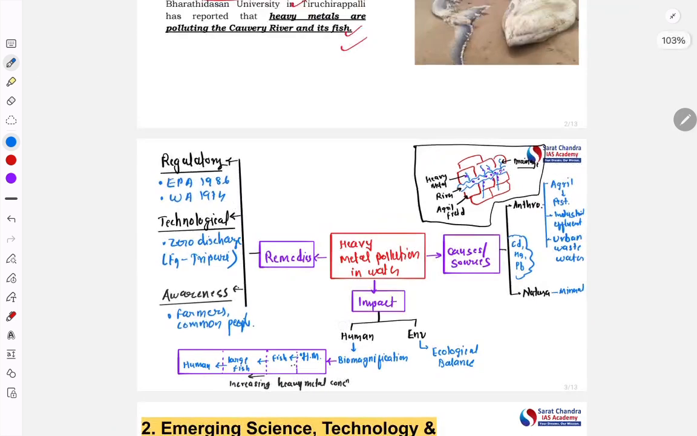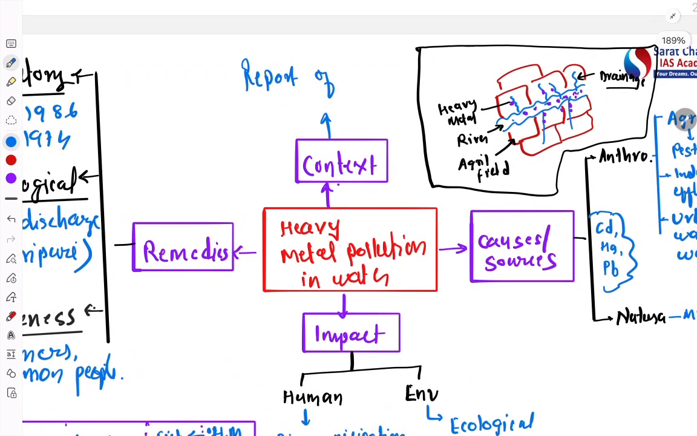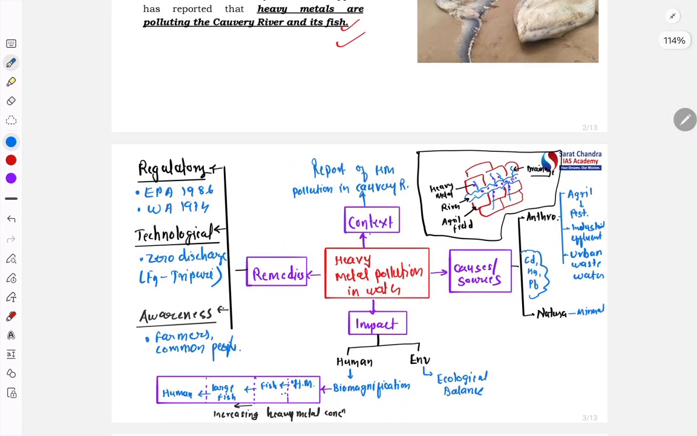Okay, so that way the causes, the impact, and the remedies have been covered. For the introduction, the context can be used here. What is the context? A report of heavy metal pollution in the Cauvery river. Okay, so that can be used as the introduction.